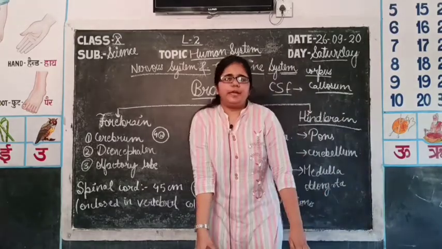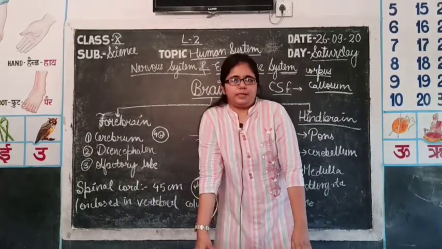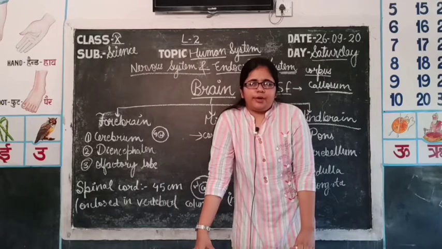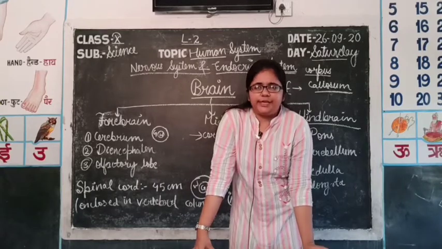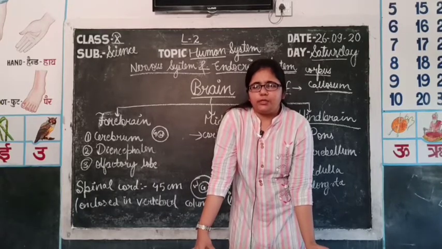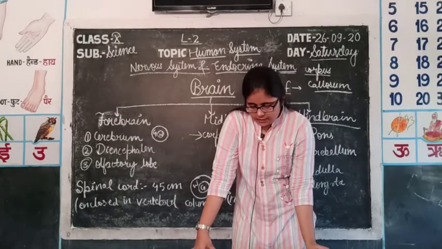So, the cerebrum is further divided into 2 parts. The outer part is the cortex region, which is greyish in appearance, so also referred to as grey matter.